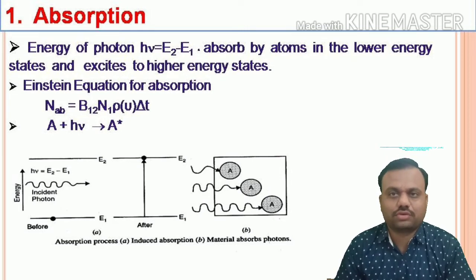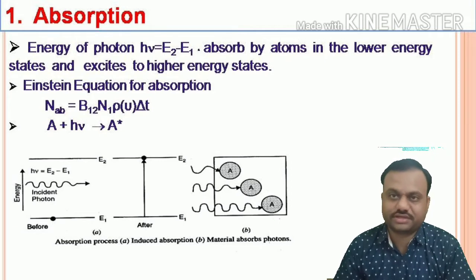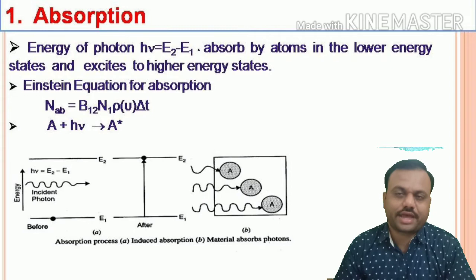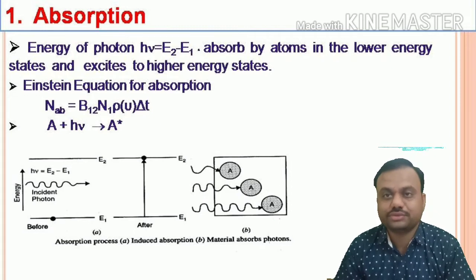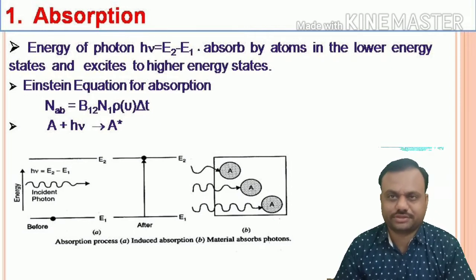When a photon having energy h nu equal to E2 minus E1 is incident on that matter, then the atom present in the ground state absorbs that photon and goes to the excited state, as shown in diagram B. Hence, there is a transition of the atom from the ground state to the excited state. That transition is called an absorption transition, or induced absorption, or stimulated absorption.